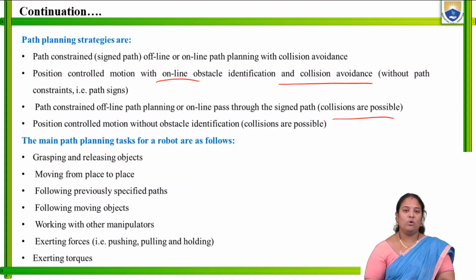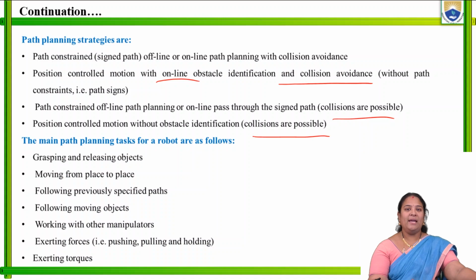We come across collisions. So the last one is the position control motion without obstacle identification. That is, when we don't know about the identification of the obstacles, in that position also we come across collisions. So that is also one of the strategies for planning the path.